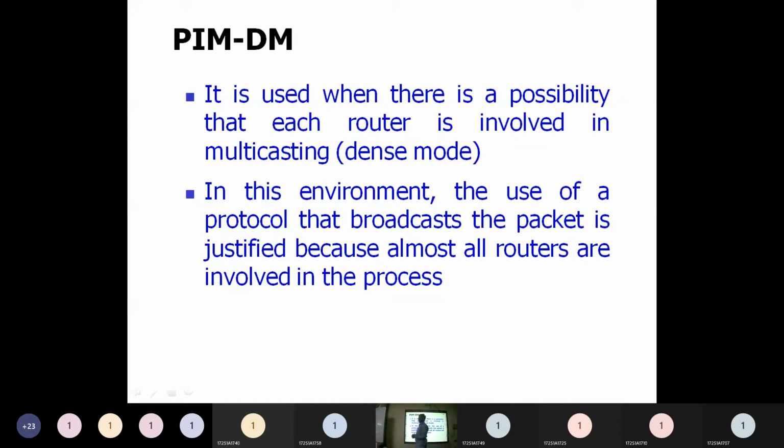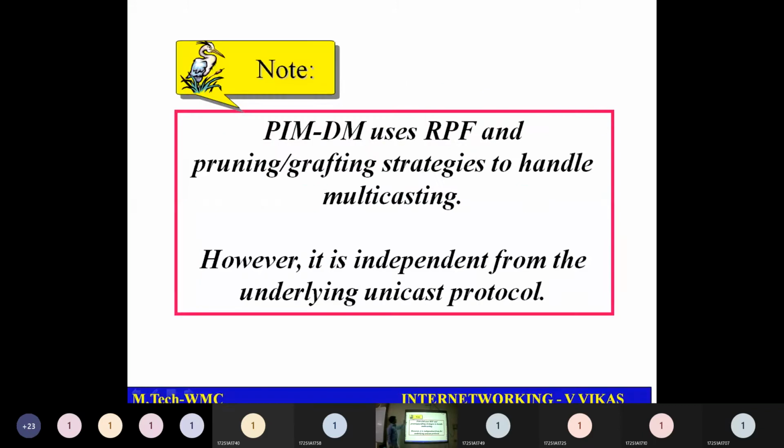When I consider PIM DM, it is used when there is a possibility that each and every router is taking part in multicast communication. For example, if I consider a local area network with 10 routers available, and 8 routers are participating in multicast communication, then almost all routers are communicating, except 2 routers. In that case, this PIM dense mode will be useful for us. It is like you are doing broadcasting there, sending information to each and every router.